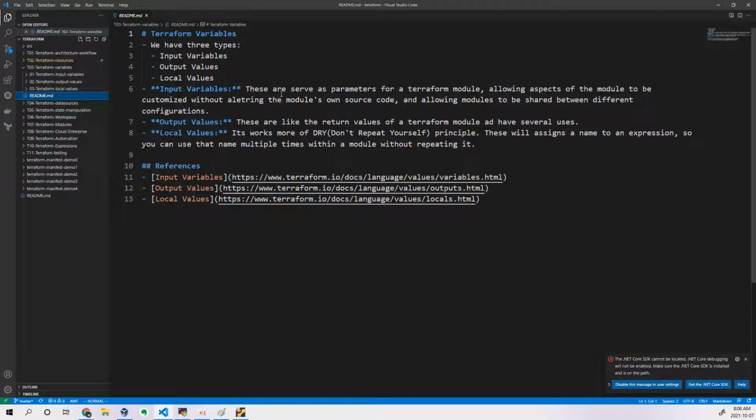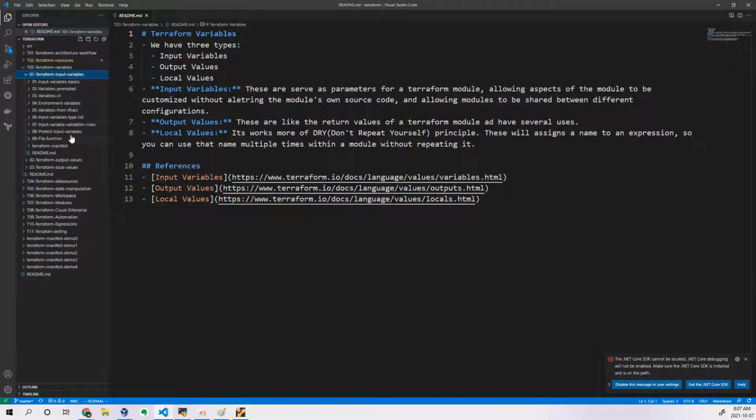You can write a separate file, or you can pass the input variables in a command line, or we can write in the resource configuration file itself. There are so many ways to do it, so we will be seeing one by one. Why? Because if you look at this example, I have written so many. There are totally 9 places where you can define your input variables.